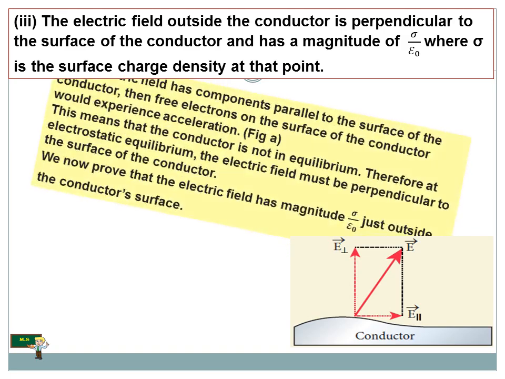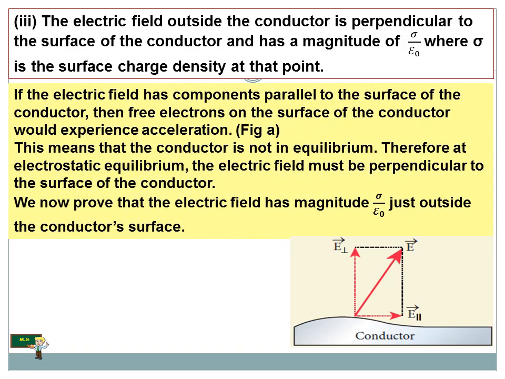Then the third explanation about the properties. The electric field outside the conductor is perpendicular to the surface of the conductor and has a magnitude of sigma by epsilon 0, where sigma is the surface charge density at that point. See here in this conductor, the electric field is along the surface of the conductor.